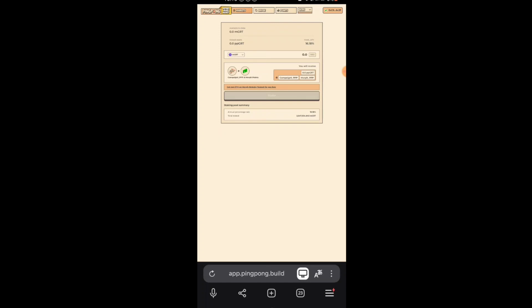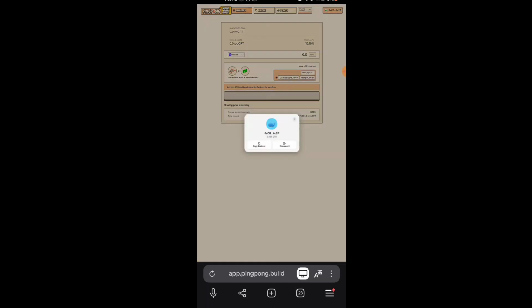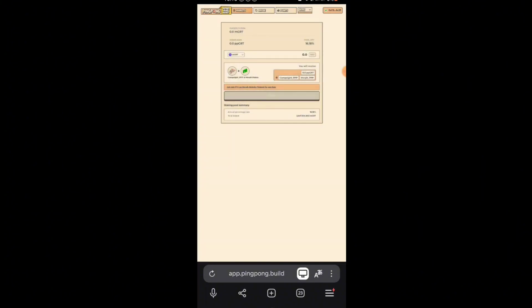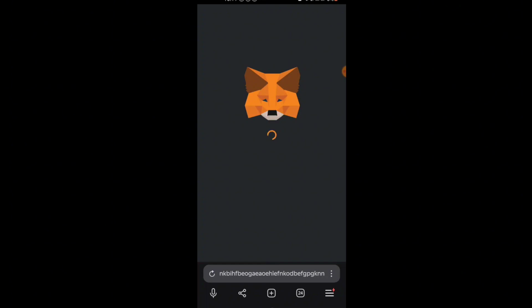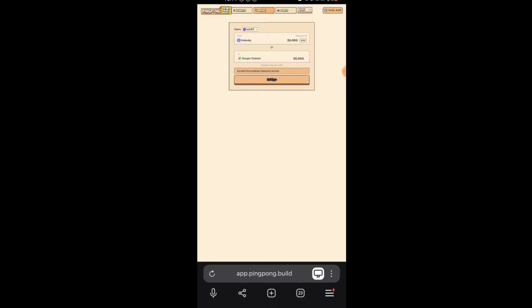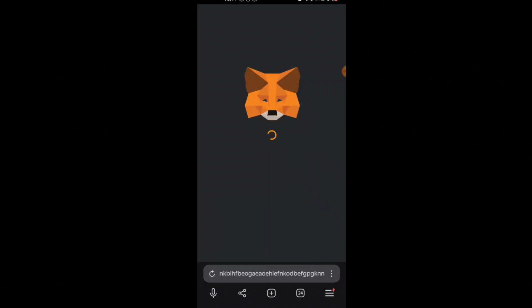I don't know what is happening here. I already bridged, but okay, I'm bridging again. If it does not work, go to the bridge section again and do the bridge in order to have MGRT in the Morph testnet network.